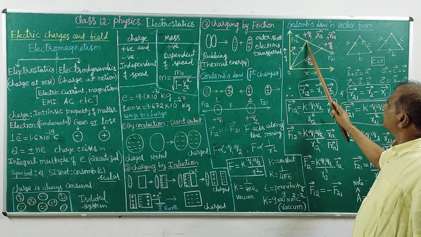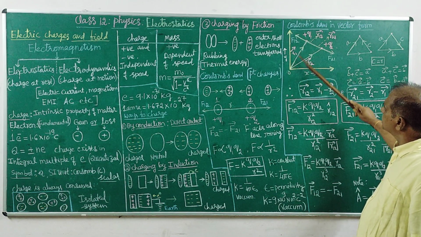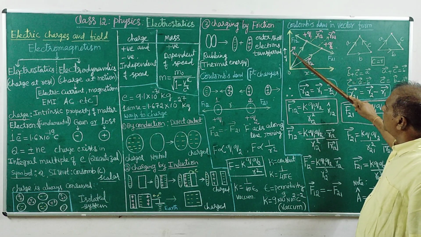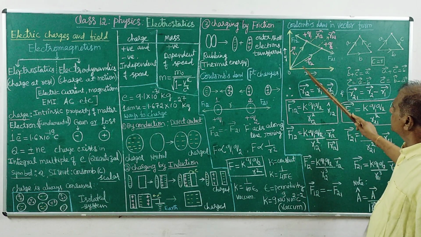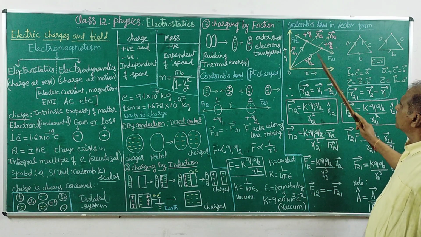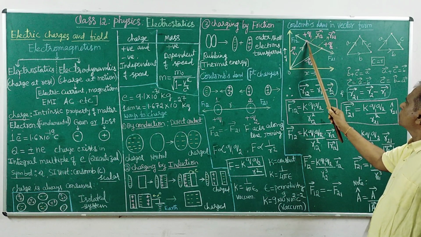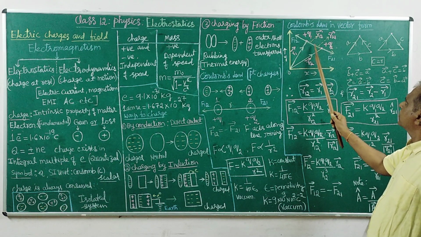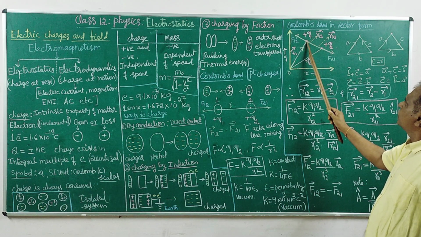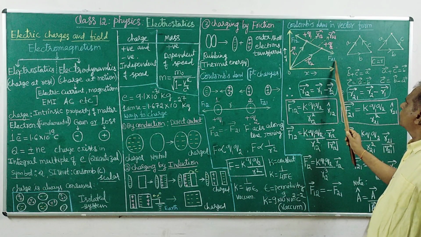That is called the position vector, which represents both magnitude, the length, and direction. The position vector of this charge is r1, and that of the other is r2. The line between these two is the position vector between them, which is very important. So the force on this one is F12, and the force on the other is F21.